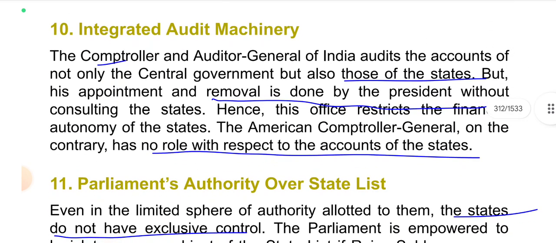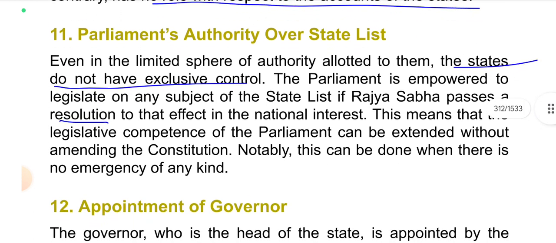Integrated audit machinery. The Comptroller and Auditor General of India audits the accounts of not only the central government but also those of the states. But his appointment and removal is done by the President without consulting the states. Hence, this office restricts the financial autonomy of the states. The American Comptroller General, on the contrary, has no role with respect to the accounts of the states.